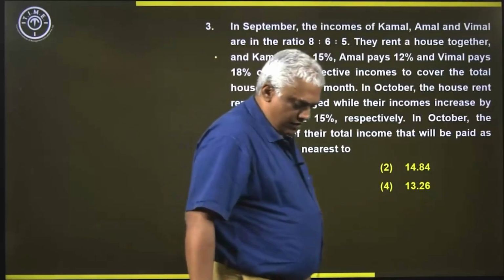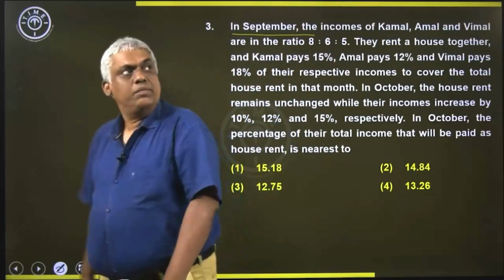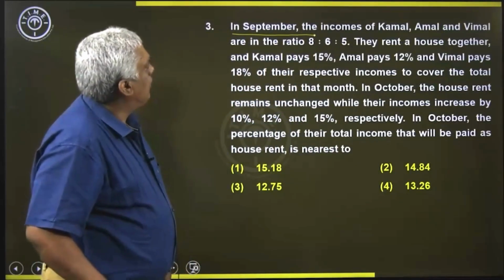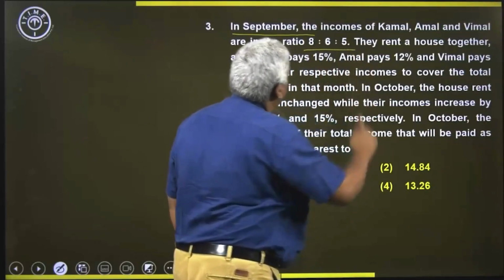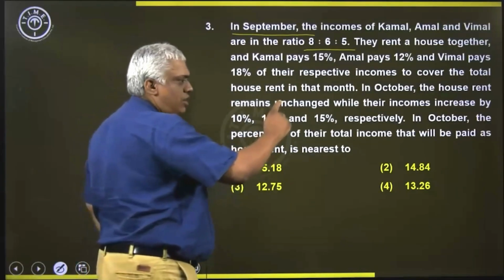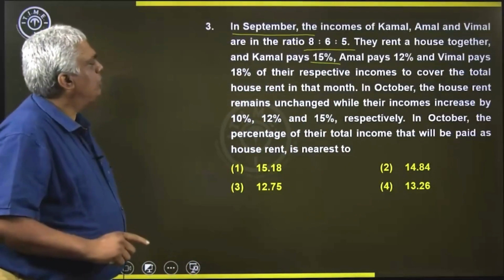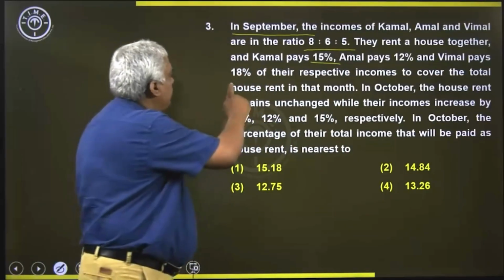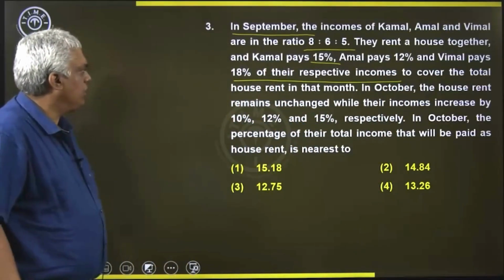Okay, fine. Let's see this question. In September, the incomes of Kamal, Amal and Bimal are in the ratio of 8 is to 6 is to 5. They rent a house together and Kamal pays 15%, Amal pays 12% and Bimal pays 18% of their respective incomes to cover the total house rent in that month.